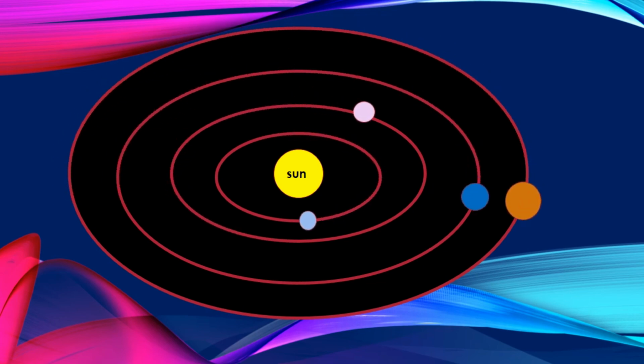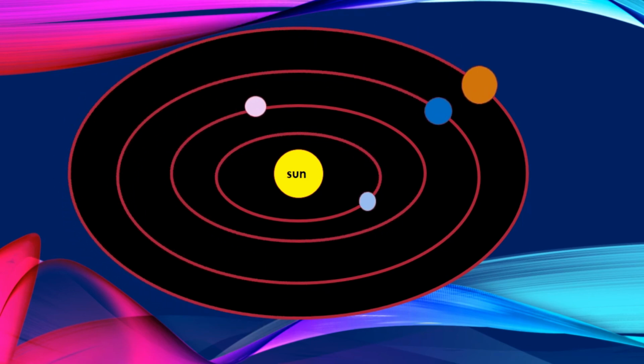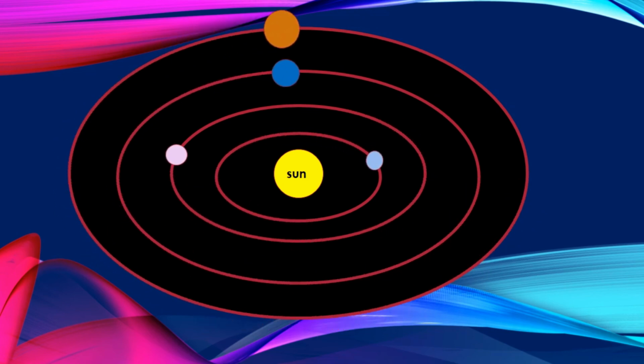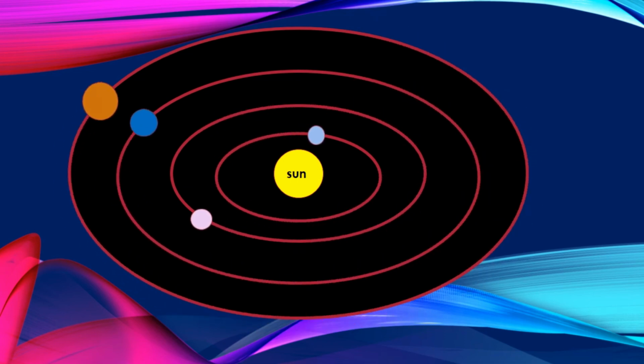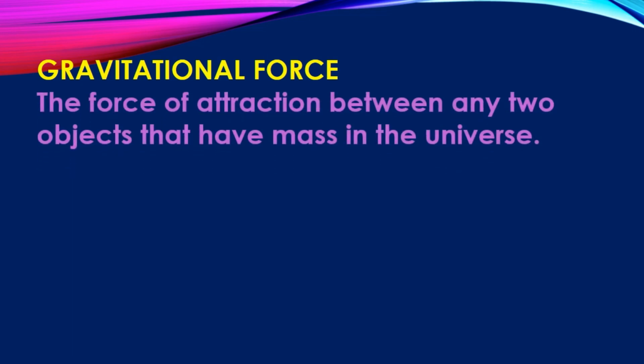The force of attraction between all objects that have mass, or between any two objects in the universe that have mass, is called gravitational force. Gravitational force is the force of attraction between any two objects that have mass in the universe. The force of attraction between any two objects having mass is gravitational force.